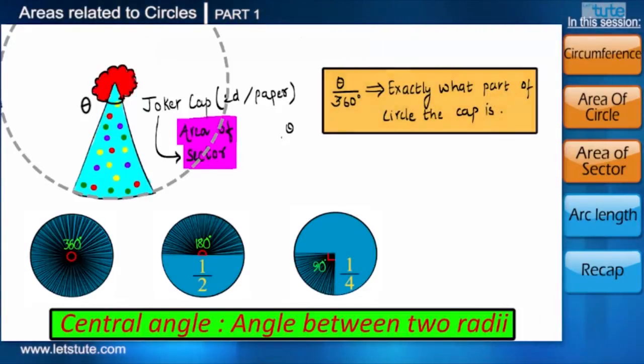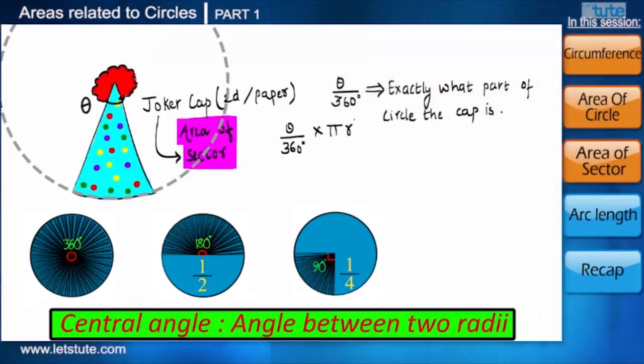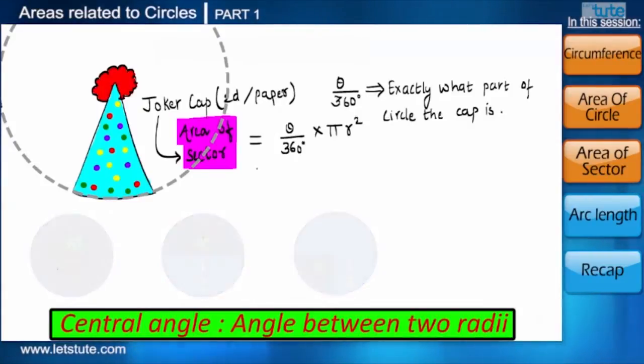Now when we multiply this ratio with the area of a circle, we will come to know what area of the circle the cap is covering. And as we know that the cap is the shape of a sector, using this method we can find out the area of any sector of a circle when we know theta and the radius of the circle.